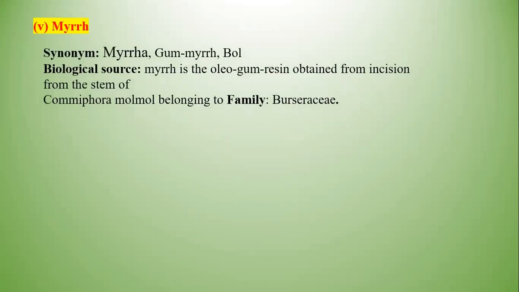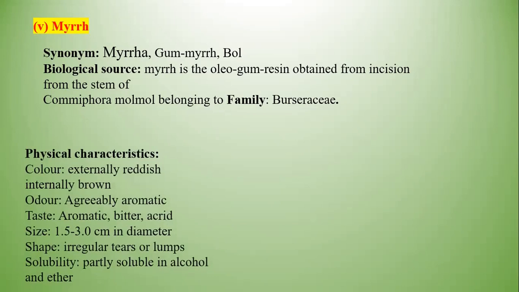The last drug is myrrh. The synonyms of this drug are myrrh, gum myrrh, bowl, gum bowl. Likewise, there are various synonyms of this drug. Biological source: myrrh is an oleo-gum-resin obtained by making incisions on the stem of the plant Commiphora molmol, belonging to the family Burseraceae.